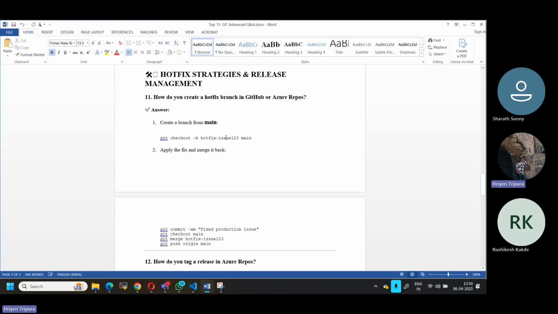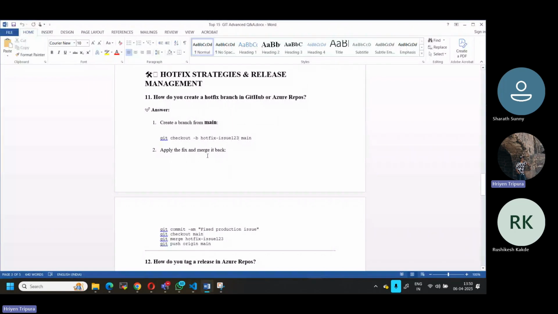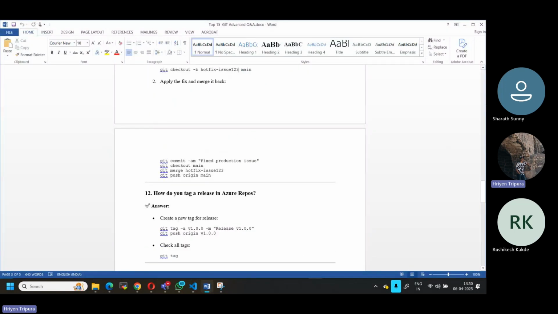But how can we create it? Normally, you create a new branch. Take the latest code and create a new branch based on it using git checkout, just like normal. Once you have done this, you can apply the changes. Once everything is fixed and the issue is resolved, then we do a git commit with a message like fix production issue.